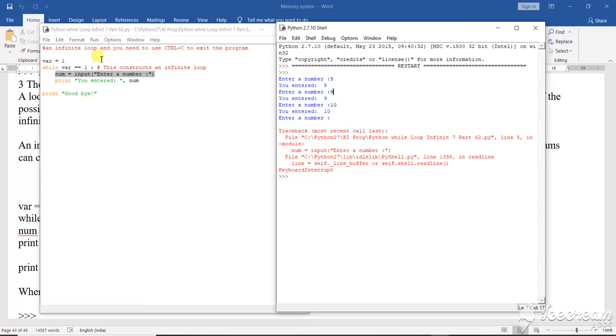You can stop it by Ctrl plus C, and then you can execute the program again after changing the condition. If you change this condition, the loop will